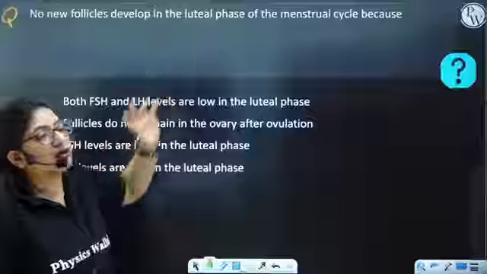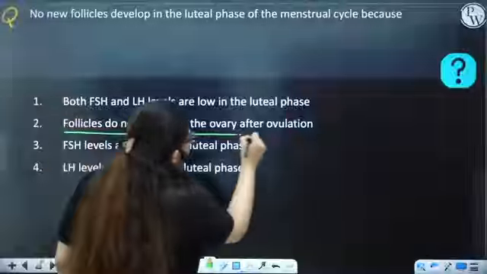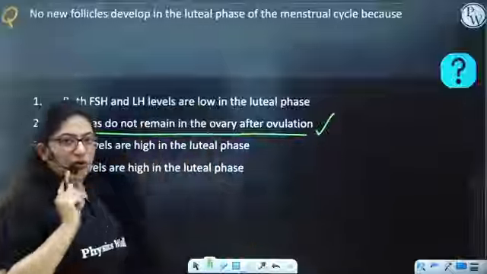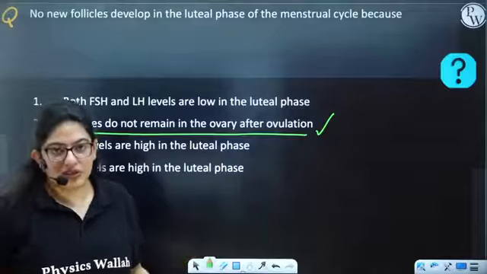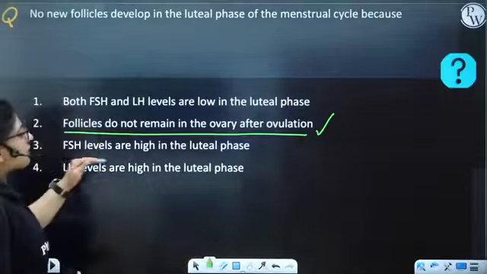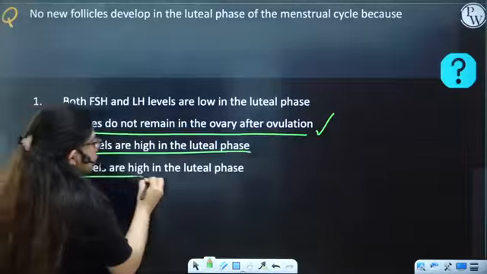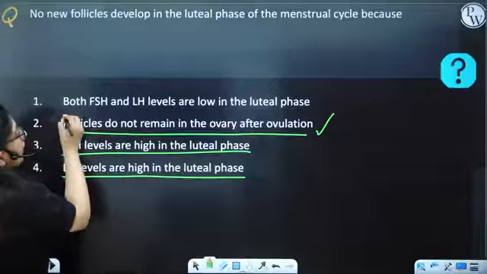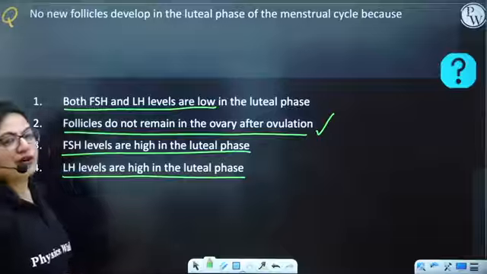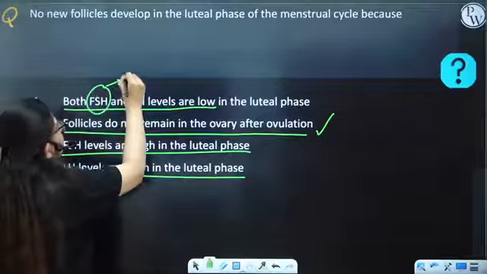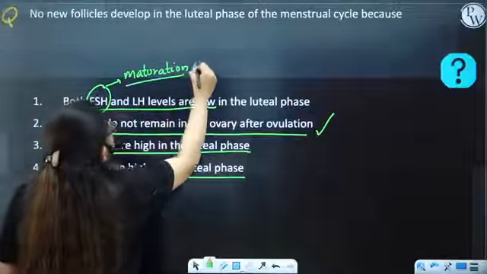Why are no follicles getting mature there? First, you know, follicles always remain in the ovary. They are getting mature due to hormones. Fine. If there are no follicles, that means there is menopause, and that doesn't occur. Okay. Then FSH levels are never high during the luteal phase. LH drops during the luteal phase. Then what's the reason? FSH and LH are low. That's why there is no formation of new follicles. FSH is the main hormone that leads to maturation. If it is not there, there is no maturation of the follicle.